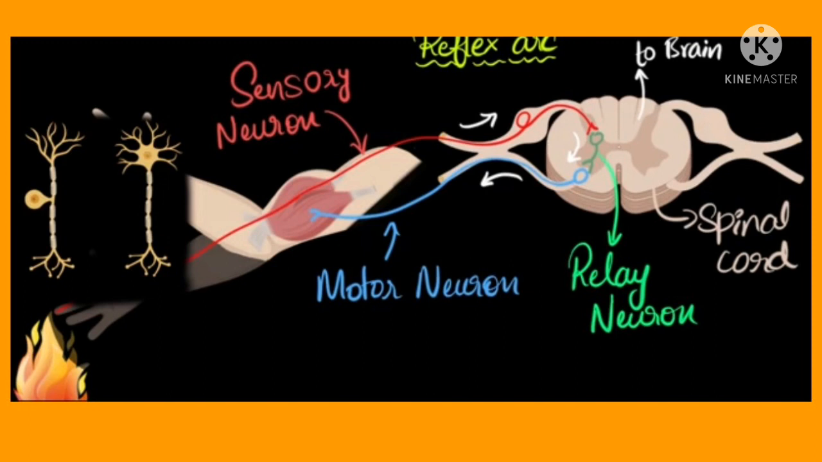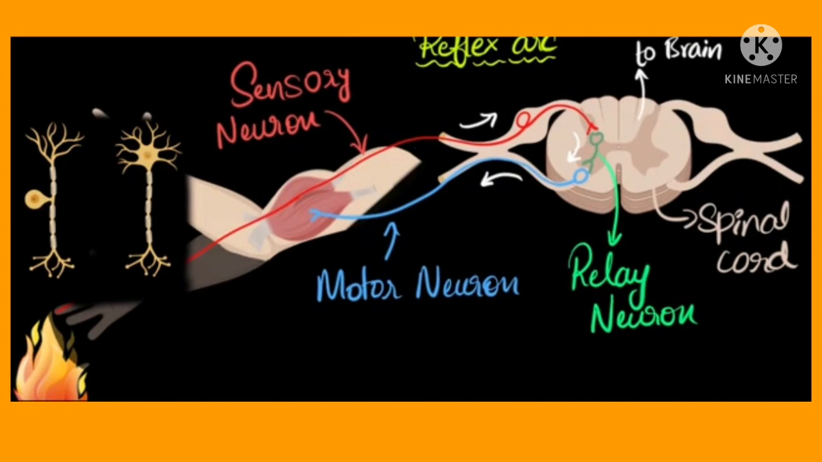The path of reflex action is called reflex arc. What is reflex arc? The pathway taken by a nerve impulse to accomplish reflex action is called reflex arc. What are the pathways involved? Sensory neuron, spinal cord, motor neuron and muscle. Through this way the impulses are transmitted and finally the hand is withdrawn.